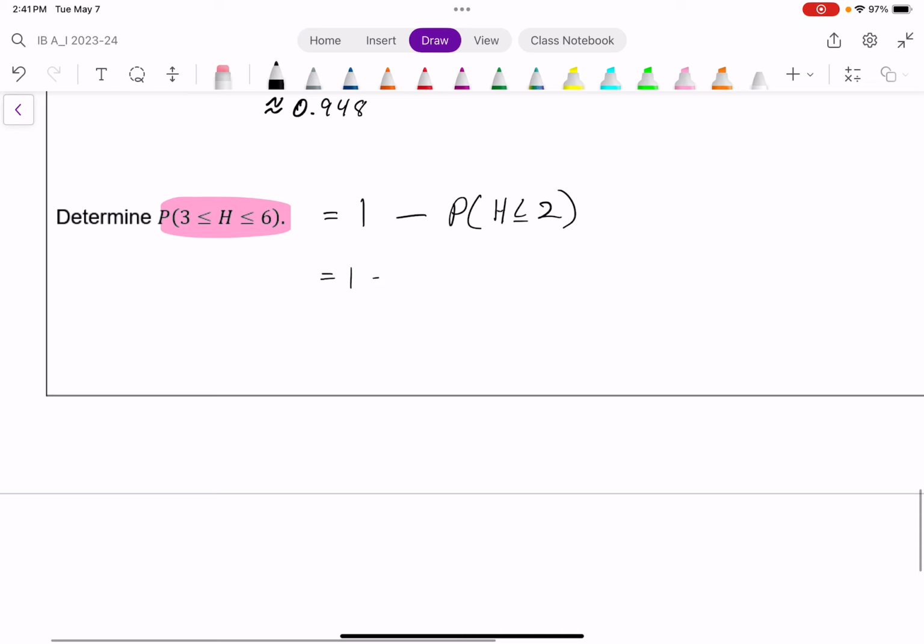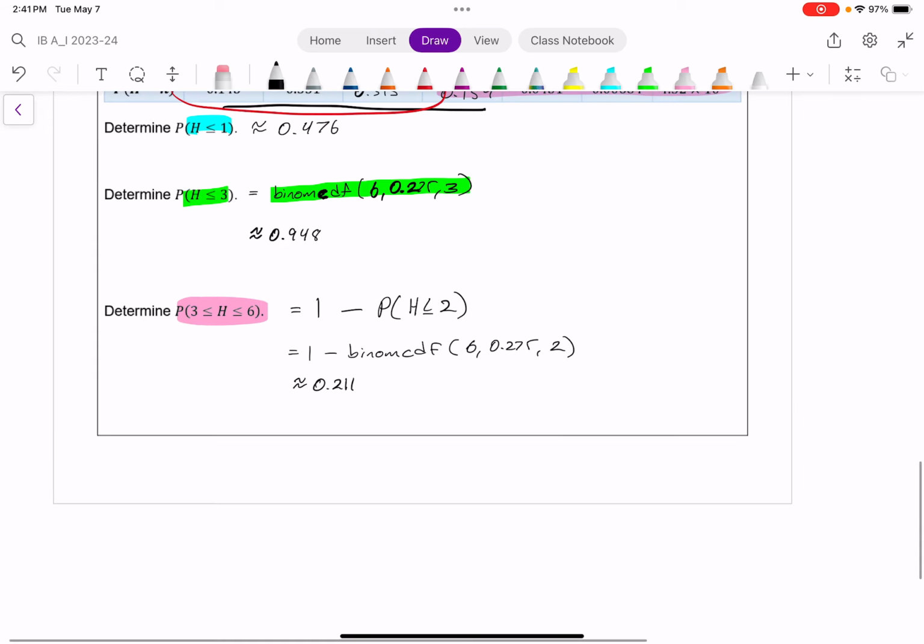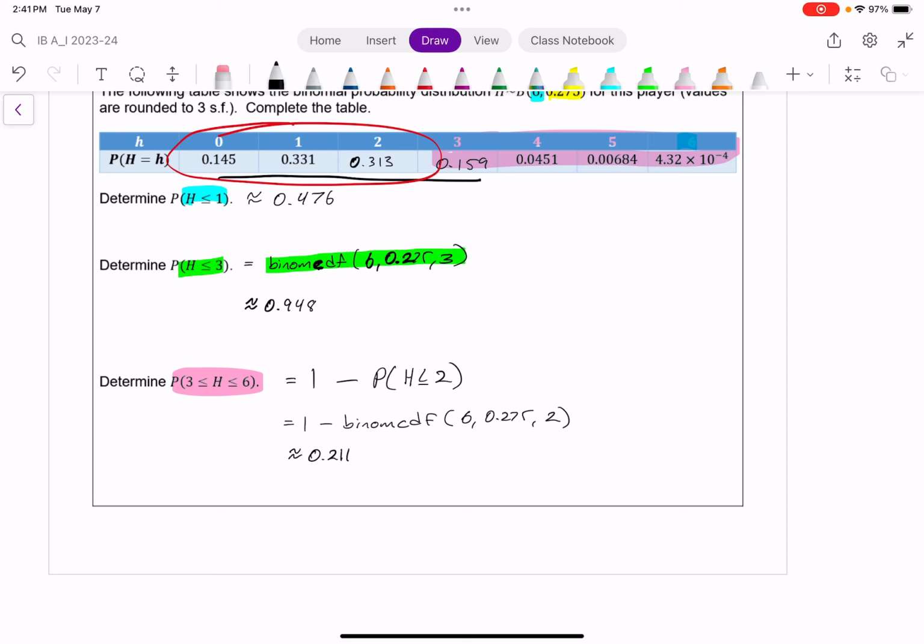It's going to be 1 minus the binomial cumulative distribution function with 6 trials, 0.275 probability of success, and exactly 2 or less. And if you just calculate that, it brings me to about 0.211 probability, just over a 20% probability. Which again, you should get a similar number if you add all these up.